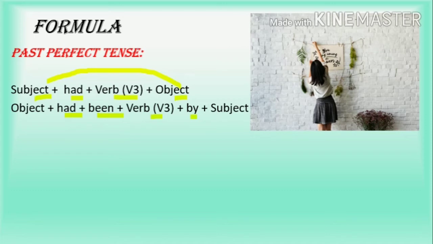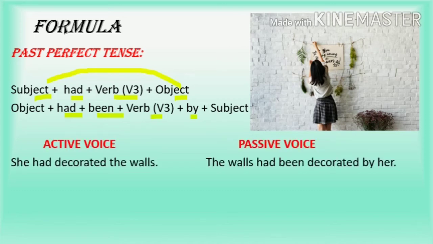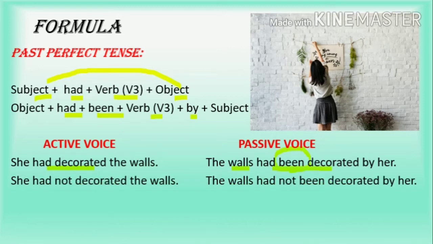Let's look at an example. She had decorated the walls. She is the subject. What did she decorate? The walls. So put the object in the front, the walls, had been decorated by her. The next sentence is she had not decorated the walls. This is in negative form. So how do you write? The walls had not been decorated by her.